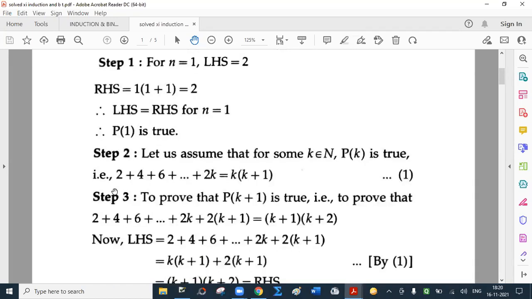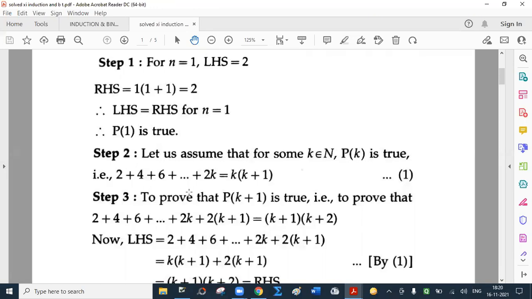See this. Now this is the most important step, step 3. We cannot assume everything. Now we prove that P of k plus 1 is also true. Means to prove, replace every k by k plus 1. Use common sense. These are in all how many terms? K terms. So we have to consider the next term.